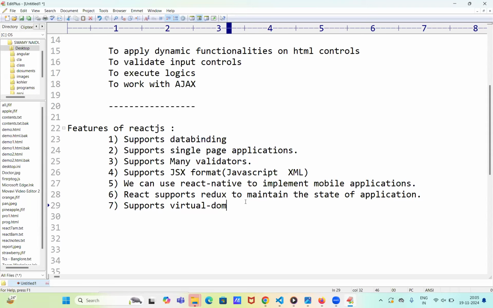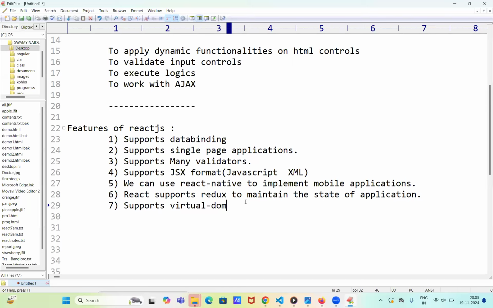But virtual DOM is not like that. Whatever modifications you've done, only that patchwork it is applying on the real DOM. So virtual DOM is nothing but one intermediate layer between our application and real DOM. Only the modifications it is updating on the real DOM. Due to that reason, React is a bit faster than Angular at the time of updating the elements on DOM. Why? Because of this virtual DOM concept. Is it clear? Yes. That is the main point.